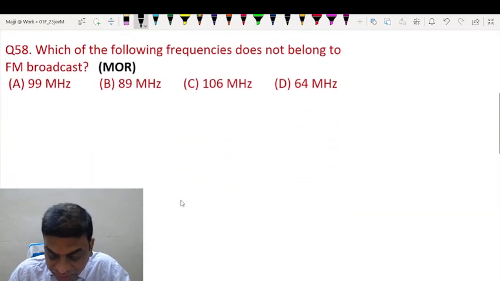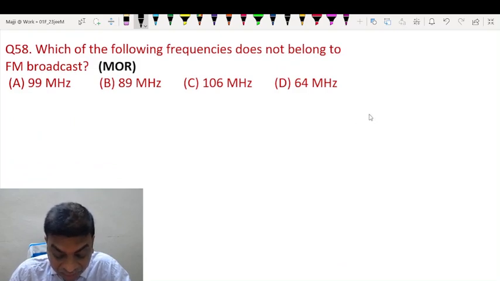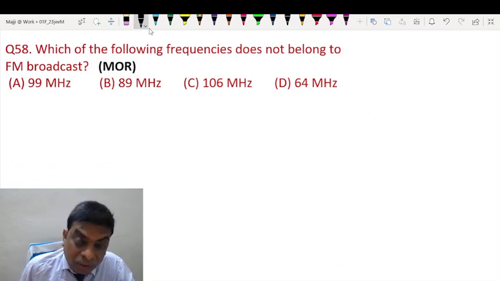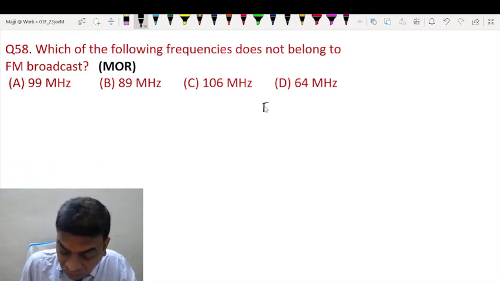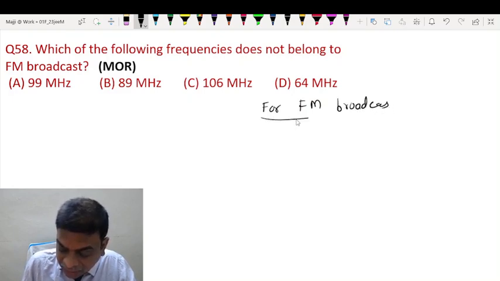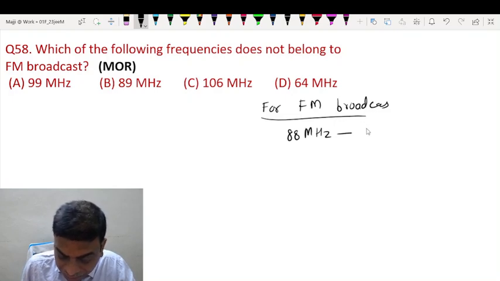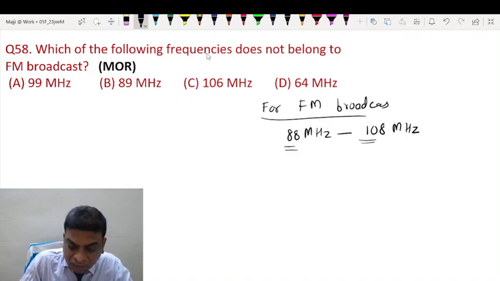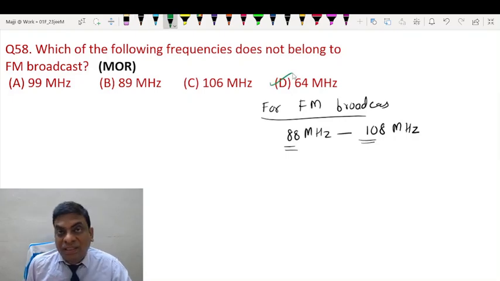Then, which of the following frequencies does not belong to FM broadcast? Now here students, you have to remember the range. For FM, that is frequency modulated broadcast, it lies somewhere around 88 megahertz to approximately 108 megahertz. So the only frequency which lies outside this range is this one. So you have to be careful.